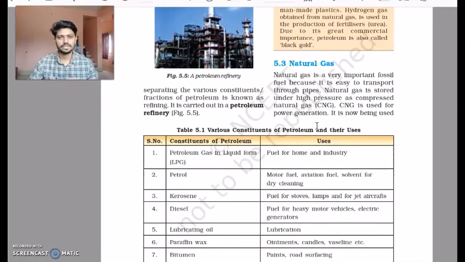So at home previously we had cylinders. What was the problem with cylinders is we had to carry those heavy cylinders and we had to replace them each time. What it has been changed to is we have a gas pipeline, that is a CNG gas pipeline. So it can reach easily to our home. And how is it made?